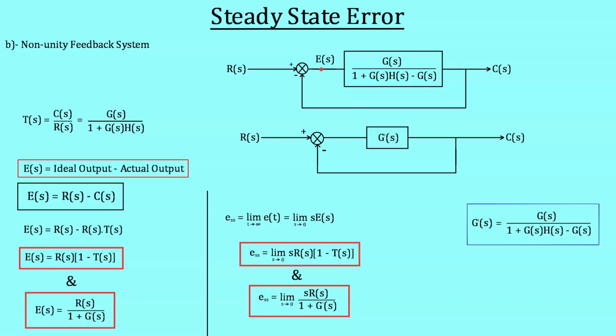So basically, even if a control system is present which is not a unity feedback system, your approach should be to first convert it into a unity feedback system and then only solve it. However, if you see carefully, the formula for steady state error in terms of transfer function remains the same. But the formula in terms of feed-forward function only changes. I have seen many students using the second formula, which is in terms of feed-forward function, in the same way in both the cases. And that's why many students get wrong answers even though the question is very simple. You have to be very clear which formula is valid in both the cases and which formula uses the modified value.